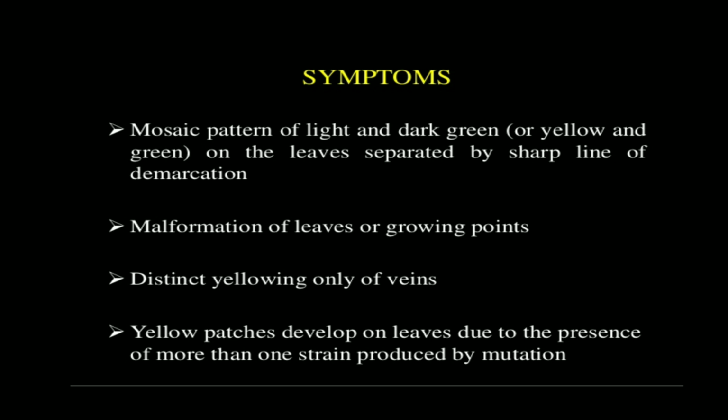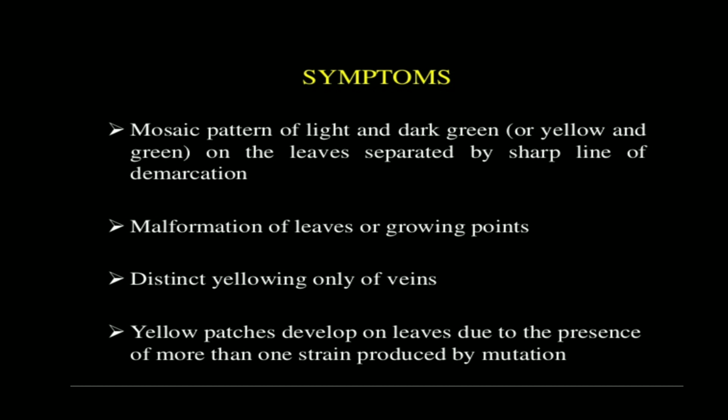The distinct yellowing of only the veins, right? So the leaf has veins, particularly in dicot plants having reticulate venation, so it is just prominent. What happens is that only the veins will be yellow in color, and the remaining part remains green in color. So you can easily notice that yellow colored vein, right?